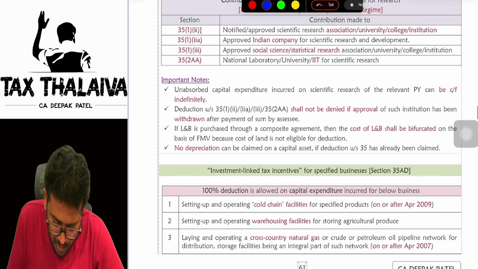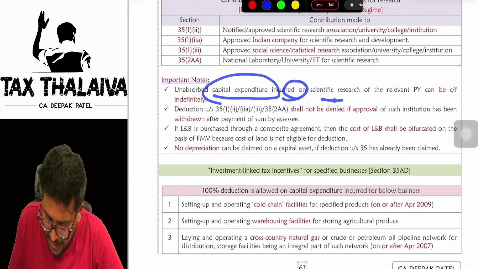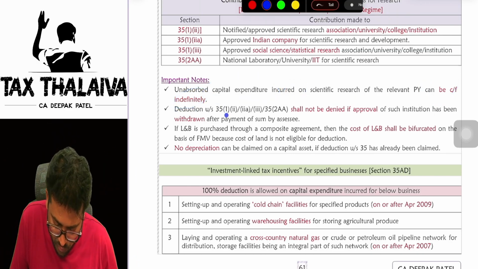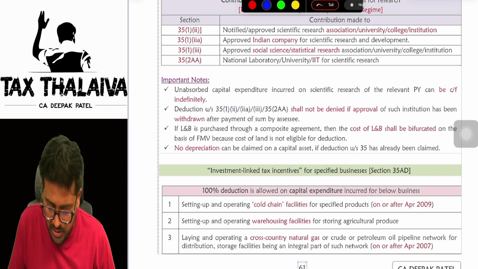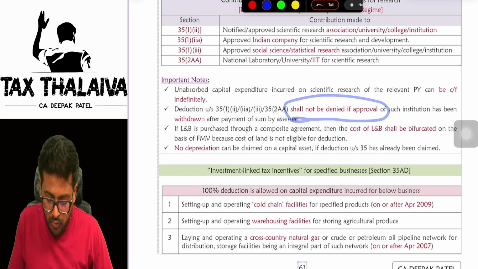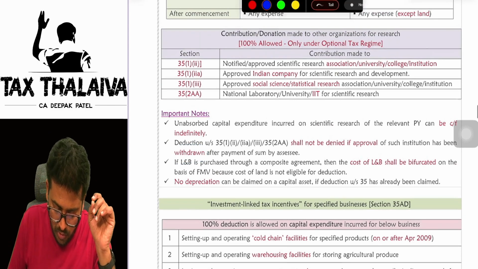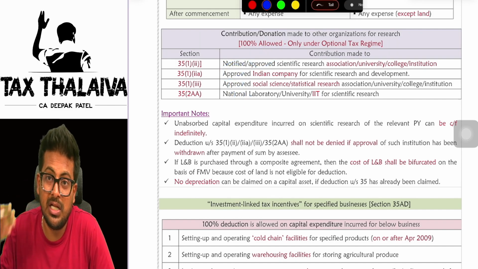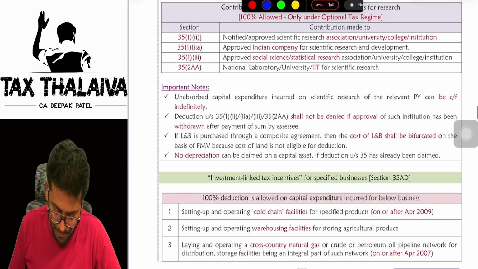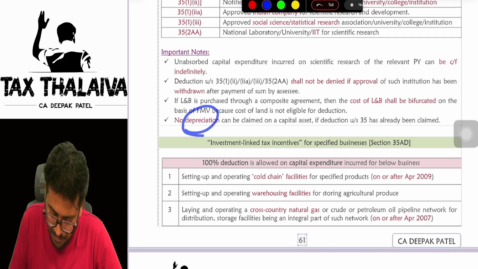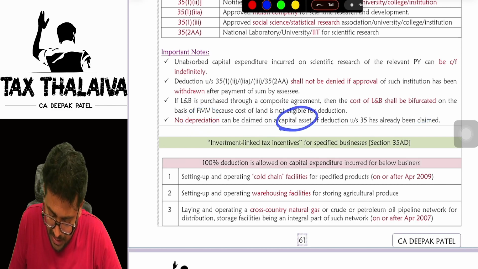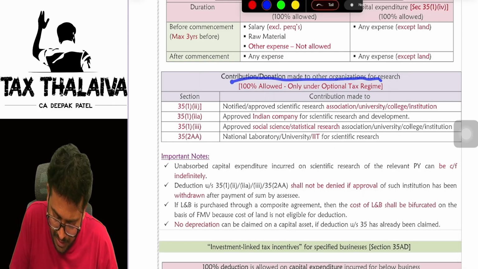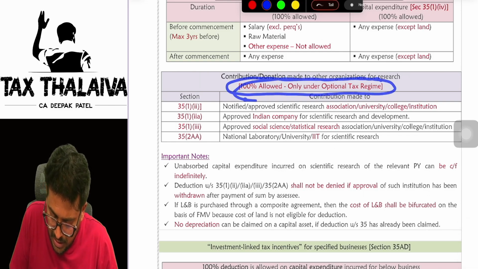Is it clear? Unabsorbed capital expenditure incurred on scientific research can be carried forward indefinitely, exactly like unabsorbed depreciation. Deduction under 2, 2A, 3, 2AA, which I just now told, shall not be denied if the approval is withdrawn. Let's say, for example, I told you it has to be approved organizations. In future, the government takes back the approval, but still they can claim that deduction. No depreciation can be claimed on a capital asset if deduction is claimed under section 35. So depreciation you cannot claim. If you see in the heading I have written, only under optional tax regime.